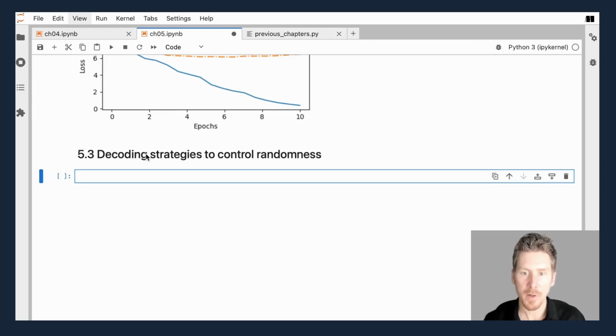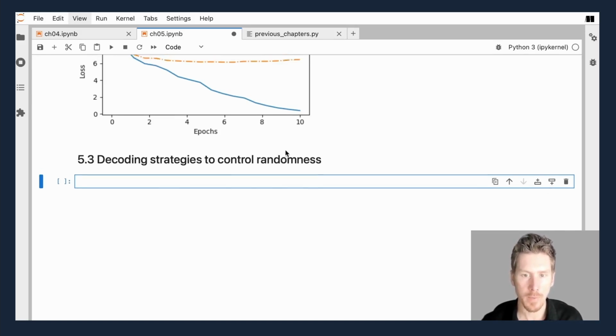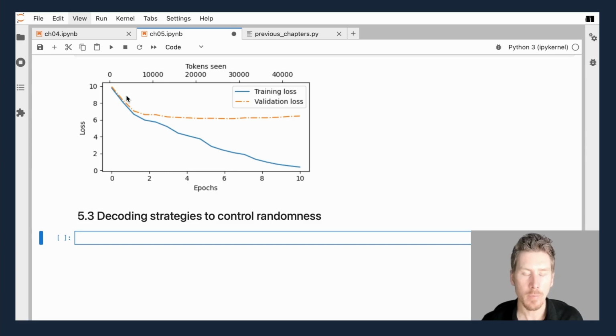So now I want to talk a little bit about decoding strategies or text generation strategies to control the randomness. In the previous section, we've seen that the model starts overfitting to the training set. By design, at some point the model will learn how to generate the next token as it appears in the training set. So, memorizing.